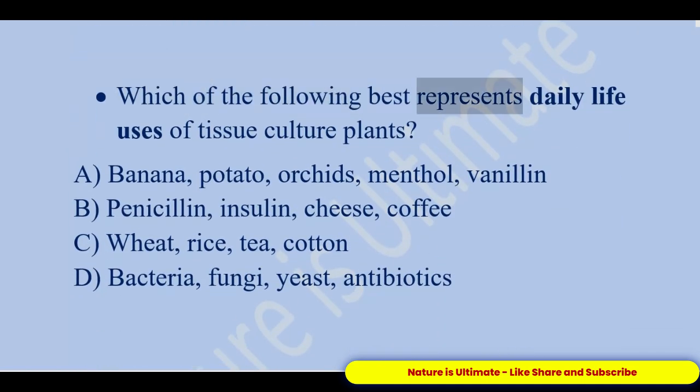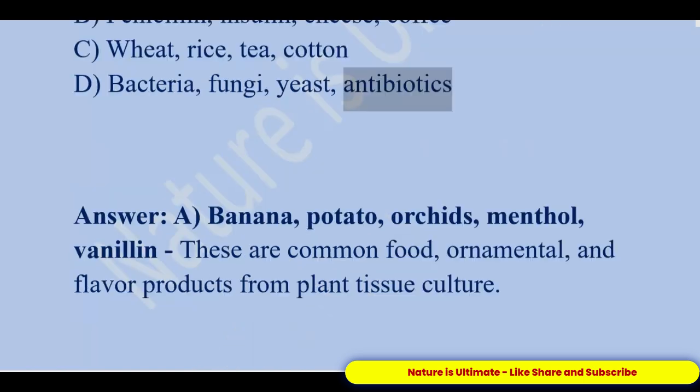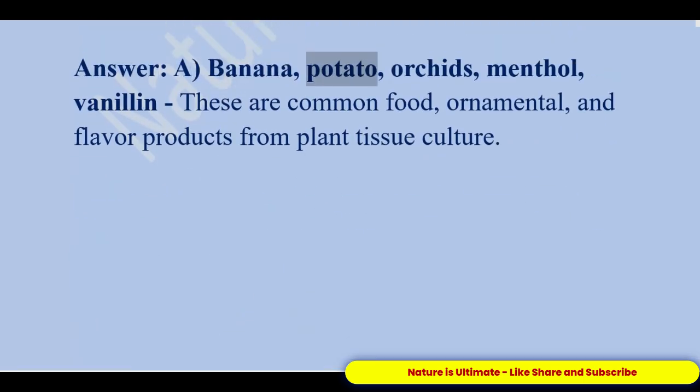Which of the following best represents daily life uses of tissue culture plants? A. Banana, potato, orchids, menthol, vanillin. B. Penicillin, insulin, cheese, coffee. C. Wheat, rice, tea, cotton. D. Bacteria, fungi, yeast, antibiotics. Answer, A. Banana, potato, orchids, menthol, vanillin. These are common food, ornamental, and flavor products from plant tissue culture.